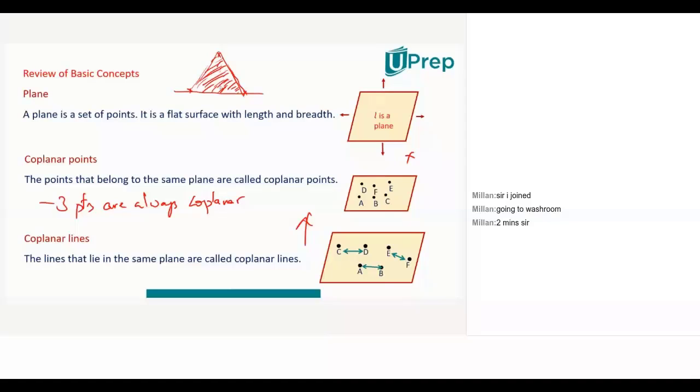Can you draw a triangle with 2 points on the paper and the third point somewhere in the sky? You can. But what happens once you draw the triangle with the third point which is not on the plane? Then again a new plane is formed with the third point. That is, a new triangle is formed with the third point, and that becomes the plane of the three. So whenever I have 3 points, they have to be coplanar because they form a region called a triangle.